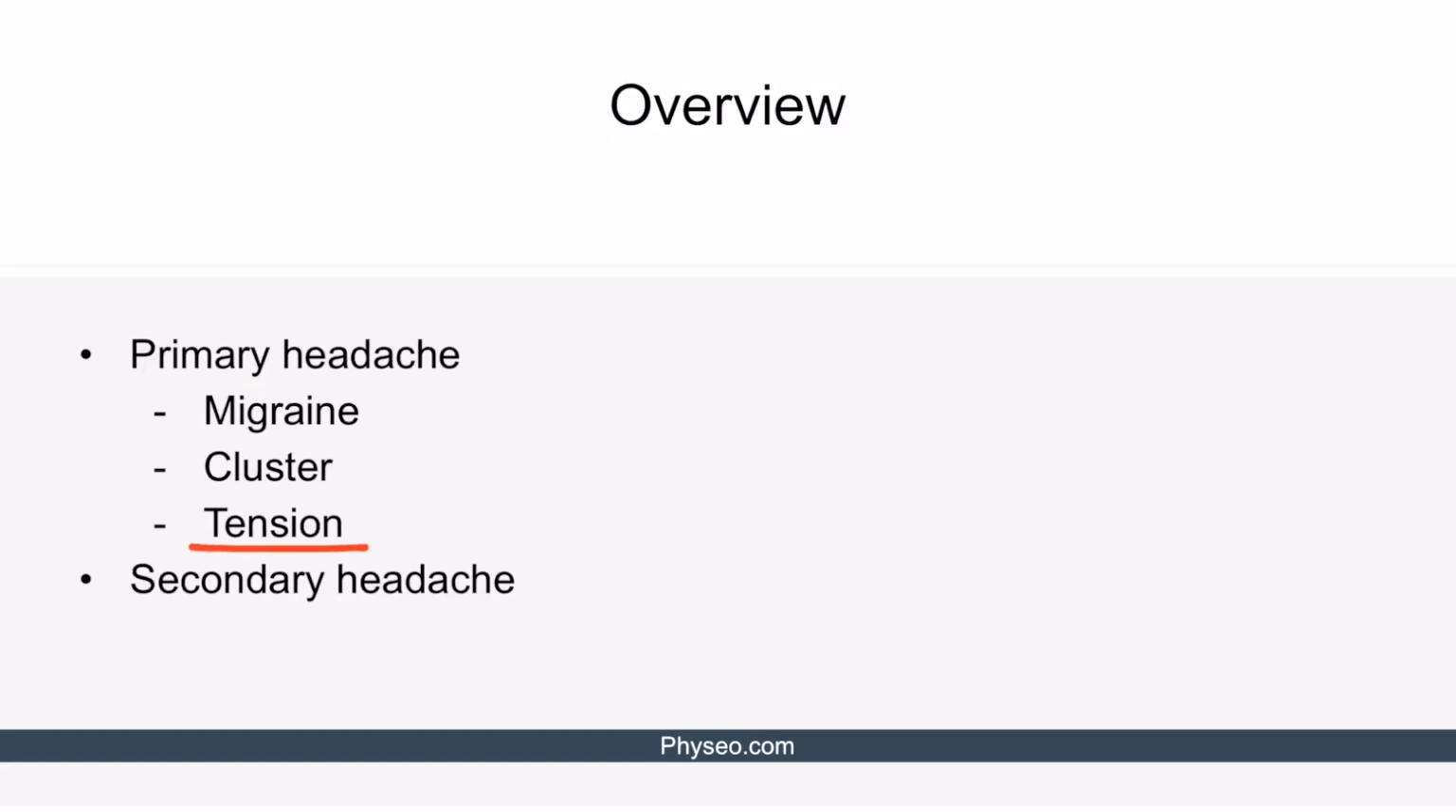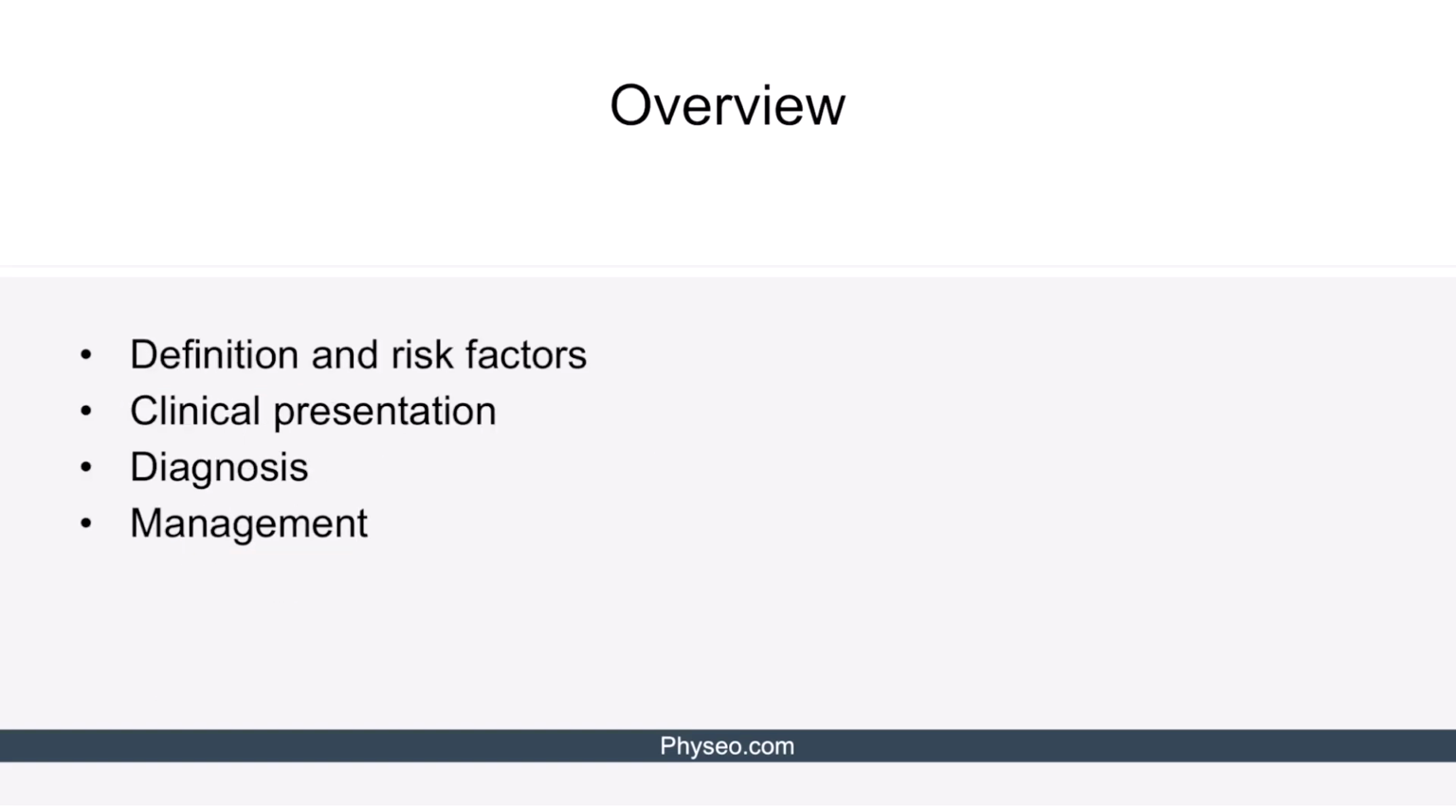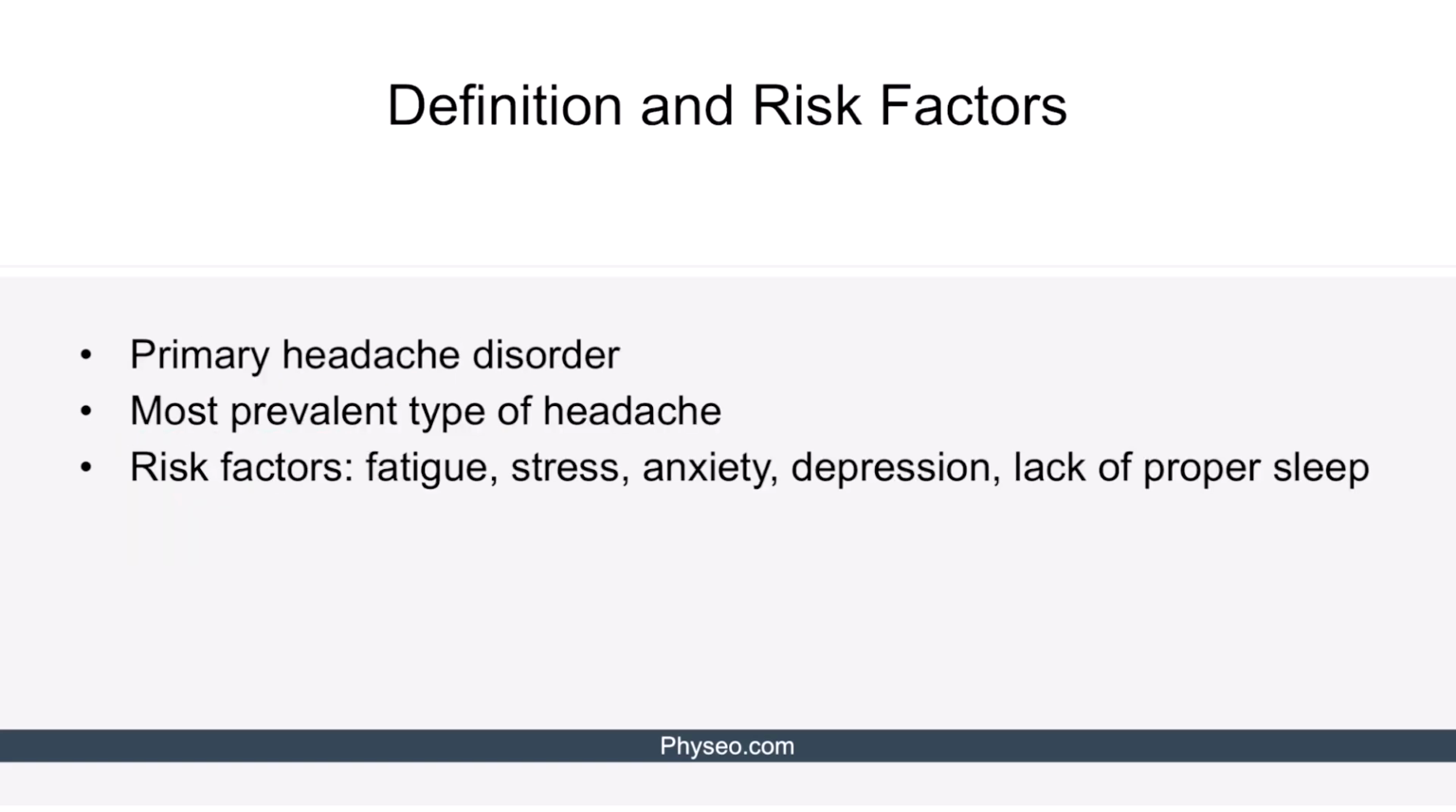Let's discuss tension headache next. We'll cover tension headache by going through its definition, risk factors, clinical presentation, diagnosis, and management. Tension headache is a primary headache disorder and the most common type of headache. Risk factors include fatigue, stress, anxiety, depression, and lack of proper sleep.